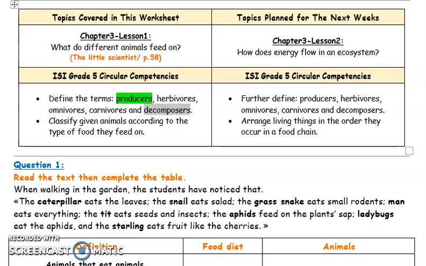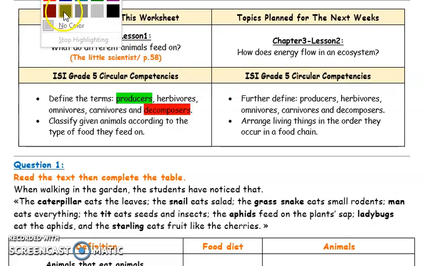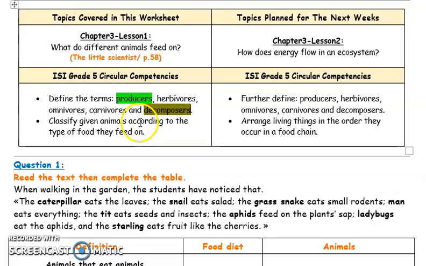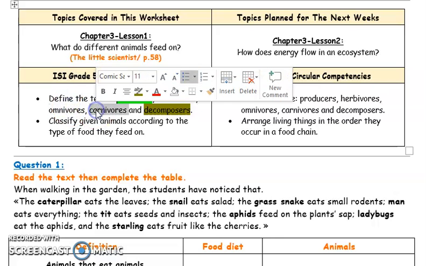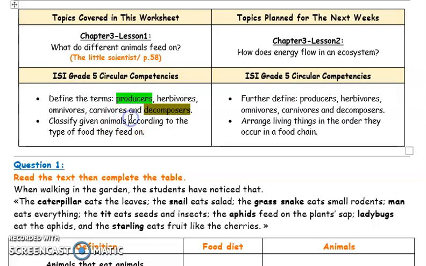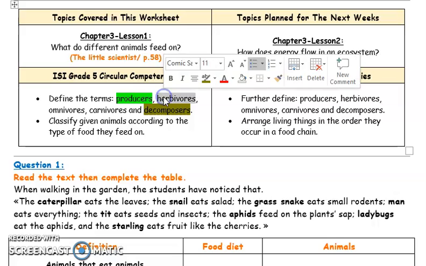Decomposers are nature cleaners. They are tiny organisms that decompose and break down dead bodies into minerals. Herbivores, omnivores, and carnivores are consumers. Since they consume, they eat. Herbivores feed on plants only.